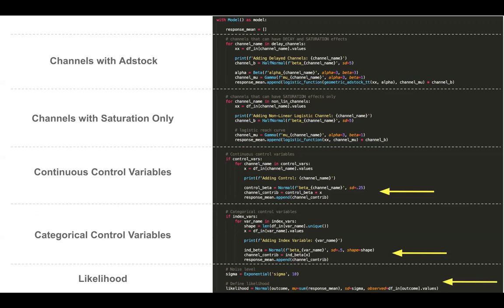And then lastly, we define our likelihood. Again, this is a normal distribution. The mu is going to be defined by the sum of all of our response variables. And our standard deviation will be defined by our prior sigma, which is an exponential.